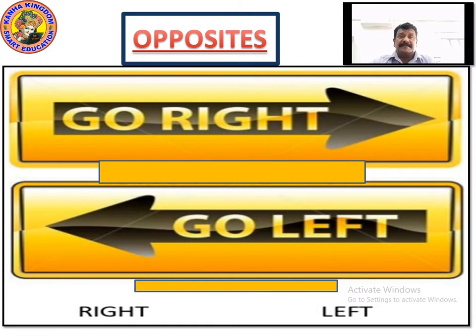Yes. Now look onto the screens once again. You can see two arrows. One arrow pointing to the right, one arrow pointing to the left. The arrow which is pointing to the right, where it says go right. Go right means you have to proceed towards the right. Right means on the right hand. Both the hands you have. If you are facing me, then your right hand is exactly on my left, and your left hand is exactly on my right hand when you are facing each other, right?